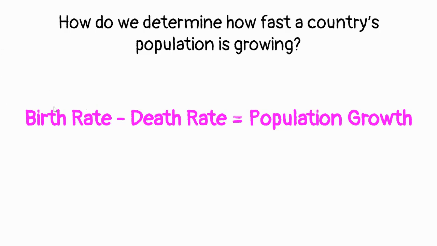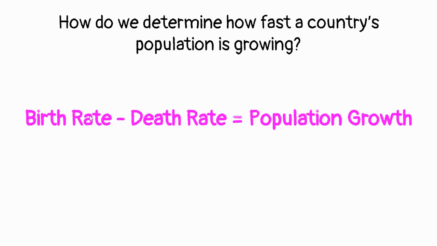You take how many babies are being born within a year, and you subtract that by how many people are dying each year. That number that you get is going to show you how fast, how slow, or maybe even into the negatives, what's happening to your population growth. So you have to look at how many babies are being born in comparison to how many people are dying. If those two numbers are close or very similar, then your population is not going to grow.